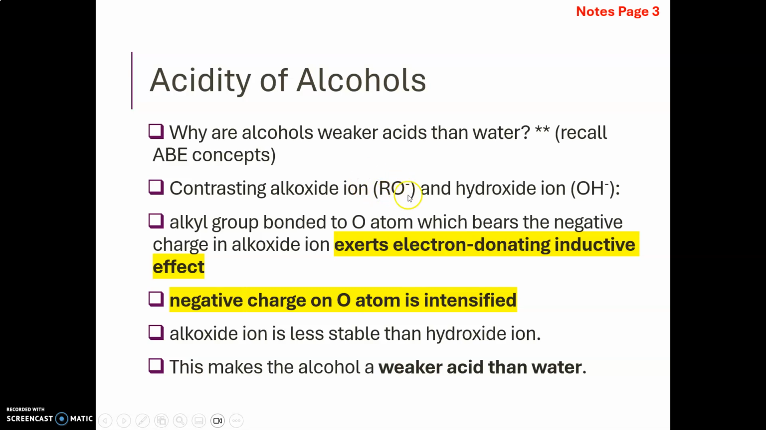So in the alkoxide ion, which is RO-, the alkyl group, or the R group, that is bonded to the oxygen atom, which bears a negative charge, is able to exert an electron donating inductive effect. And this O atom is already electron rich, bearing a negative charge. And when there is an electron donating alkyl group attached to this O atom, it will intensify the negative charge on the O atom, and this destabilizes the alkoxide ion compared to the hydroxide ion. In turn, since the alkoxide ion is less stable than hydroxide ion, this makes the alcohol a weaker acid than water.